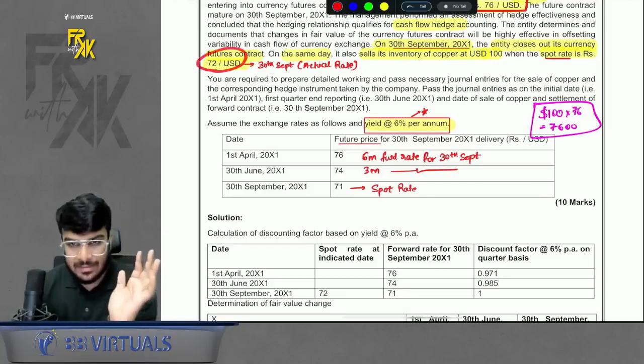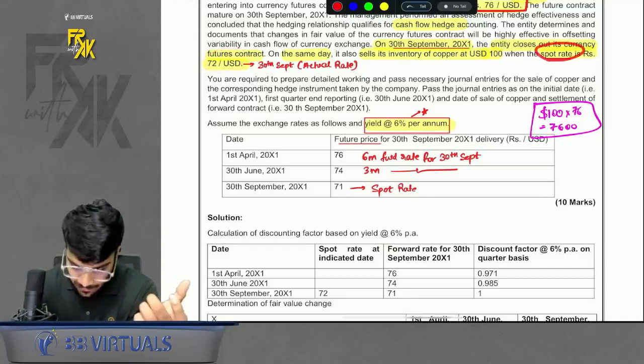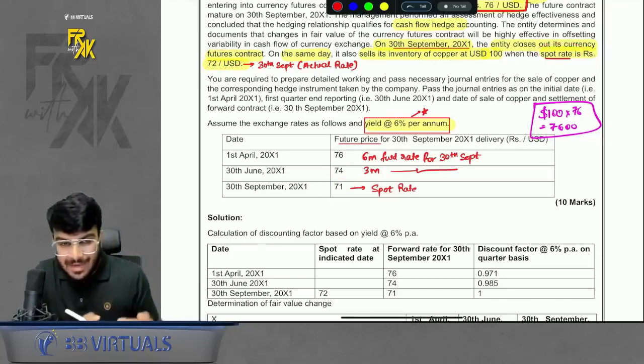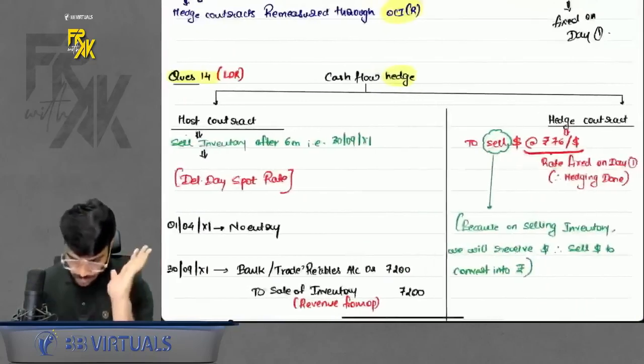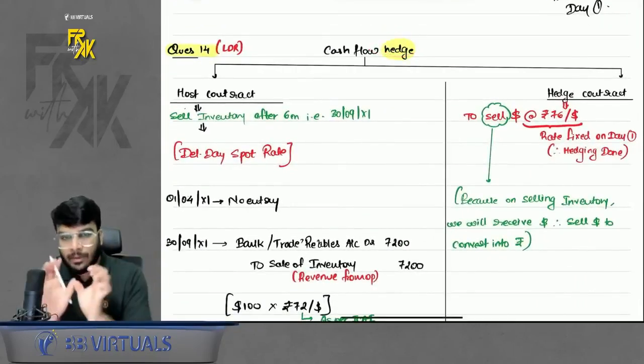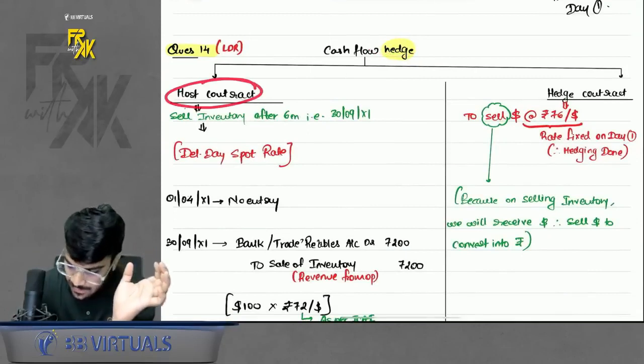So what ICAI does is for the host contract, they will use a spot rate of 72. And for the hedge accounting, they will use a spot rate of 71. What am I exactly saying? You will understand once I do the question now. See, in cash flow hedge also, just like embedded derivatives, divide into two parts. One is the host contract, one is the hedge contract.